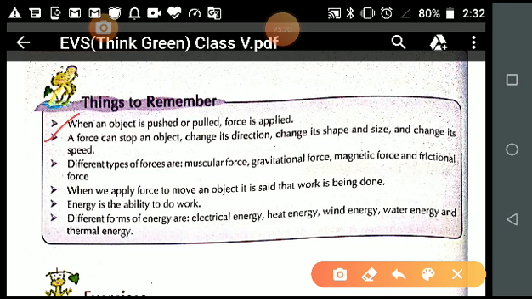Now, second point: a force can stop an object, change its direction, change its shape and size, and change its speed. When I explained force, I explained that if we pull or push an object, it means the force is applied. These are the key points given. By applying the force, what can you do? Let's see this once more in the chapter.